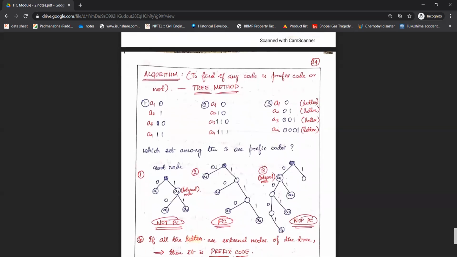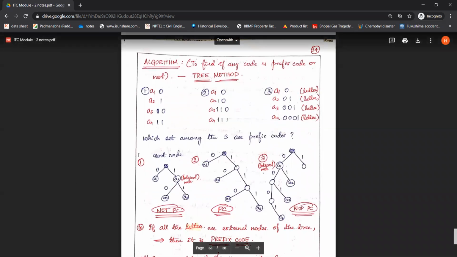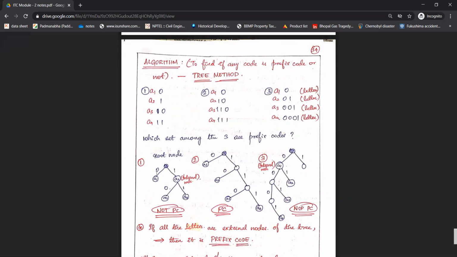In the tree method, what we do is first write a root node and branch it into two branches with the values 0 and 1. So first I've written a root node over here and branched it as 0 and 1. Here the code word for A1 is 0, so I'll terminate this with A1. Next we have 1 over here. The code word for A2 is 1, so I'll terminate it with A2.